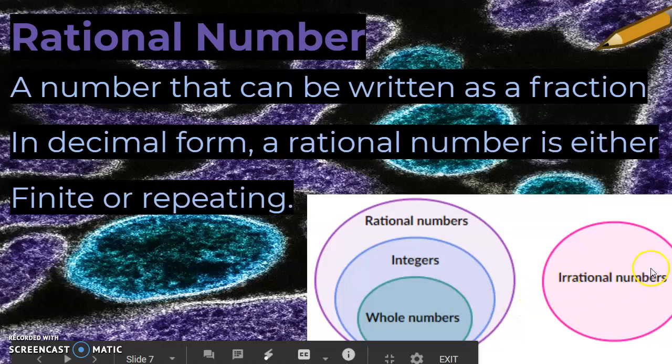If you'll notice, irrational numbers are out here all by themselves. That is because if it's an irrational number, it is not a rational number, it is not an integer, and it is not a whole number. It's out here by itself. Rational numbers can be all of those things. Irrational numbers are only irrational.